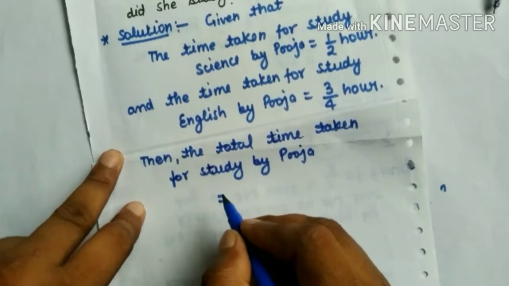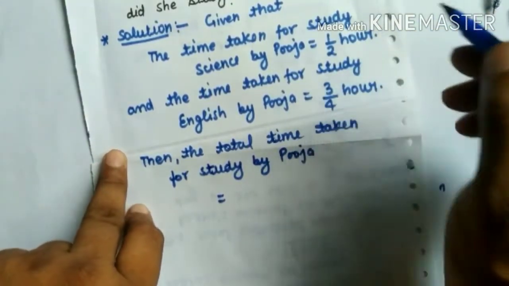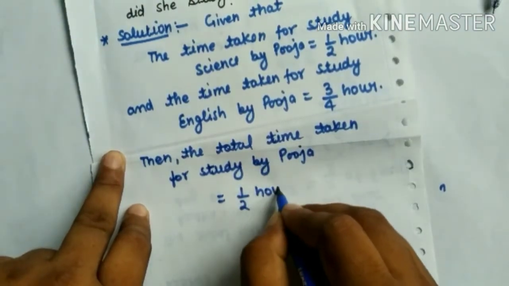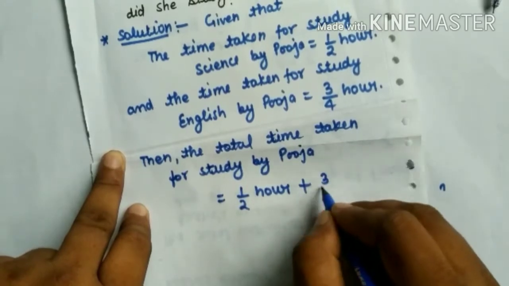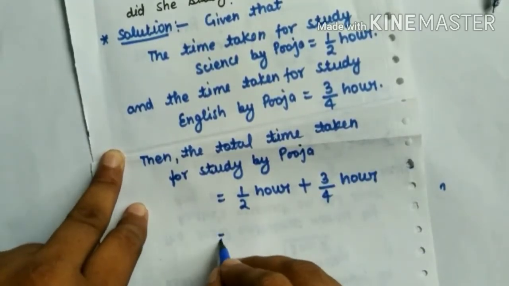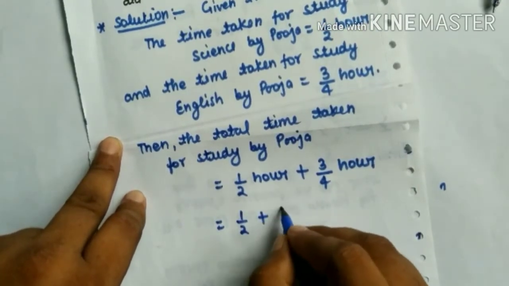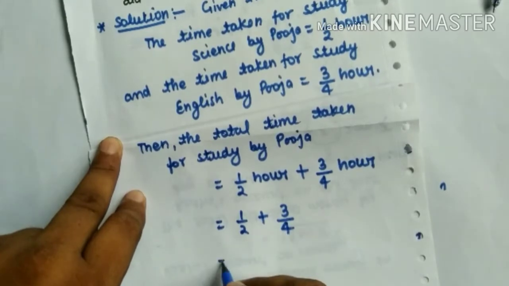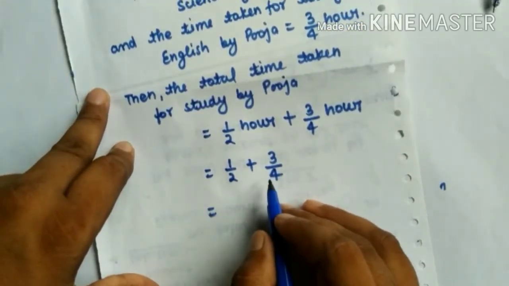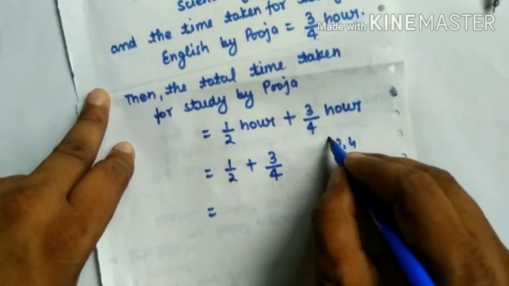in this question we have to add the given fractions. Now we get 1/2 hour plus 3/4 hour. We can write again 1/2 plus 3/4. Here 2 and 4 are not the same, so we take the LCM of 2 and 4.